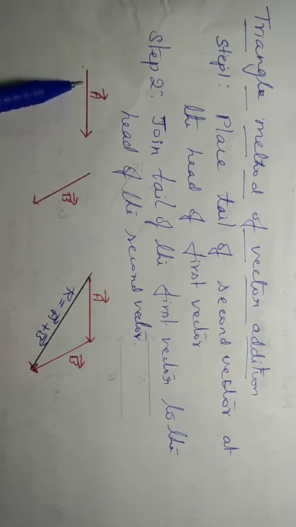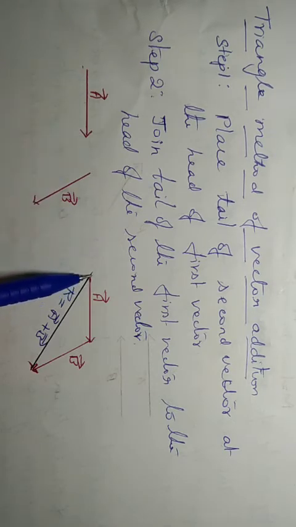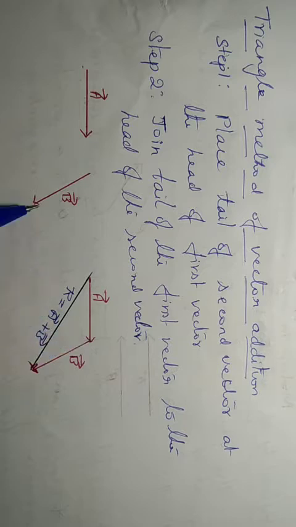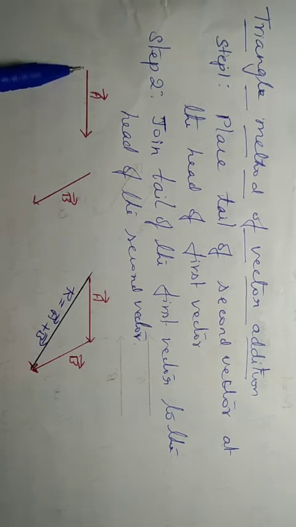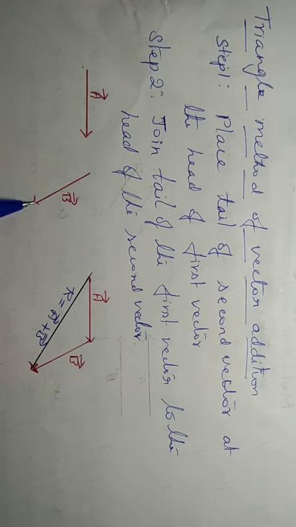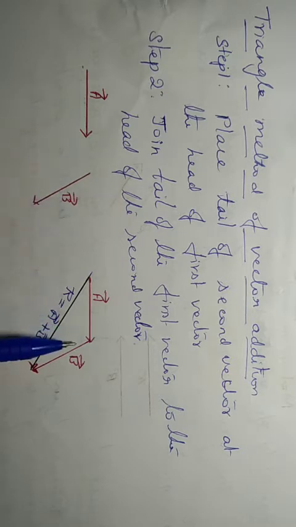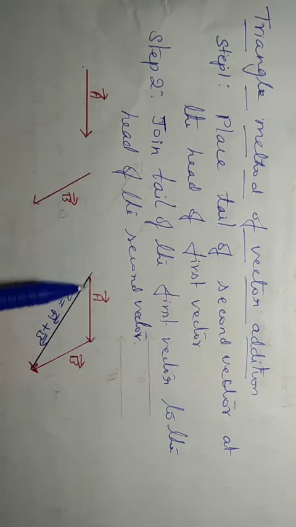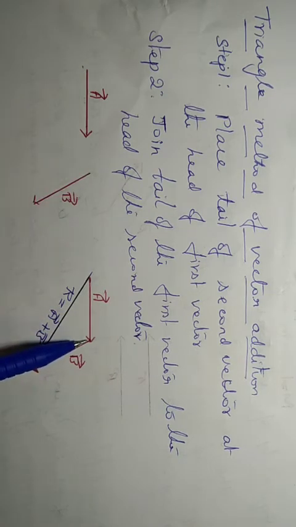Now what you have to do? Place the vector A here. This is vector A. Then see this vector B. This is the tail of the vector B, and this is the head part. So bring the tail of the second vector. In our case, B is the second vector. So bring the tail of the second vector to the head of the first vector. So this is vector A, and place the tail of the vector B here.